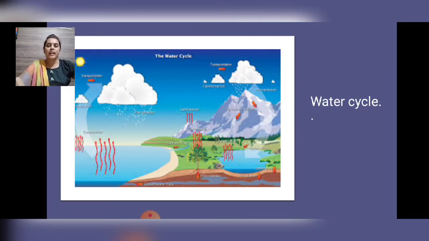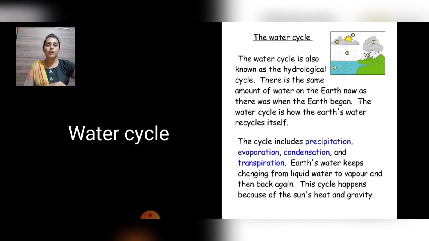In the very first slide, you will be able to see the picture of the water cycle. You have been studying this concept from your class 3 or grade 3. So I am not going to concentrate much on this topic, as you are very well aware of this concept. In the picture you will be able to find the process of evaporation as well as the process of precipitation in the form of rainfall.